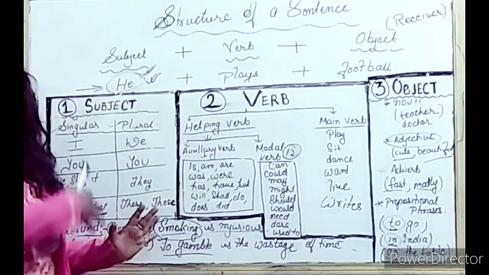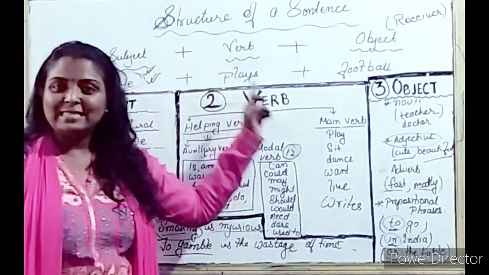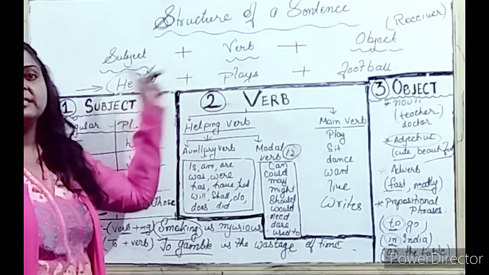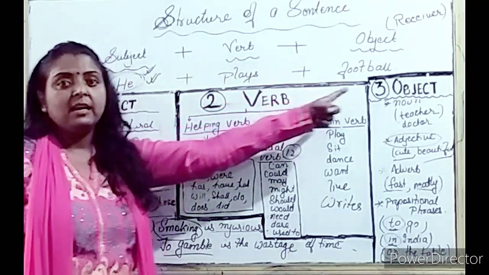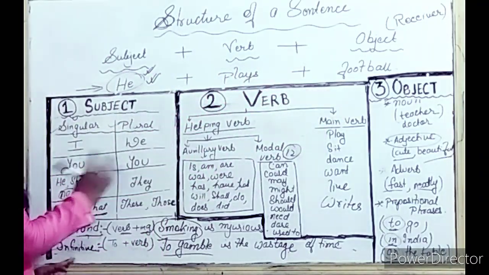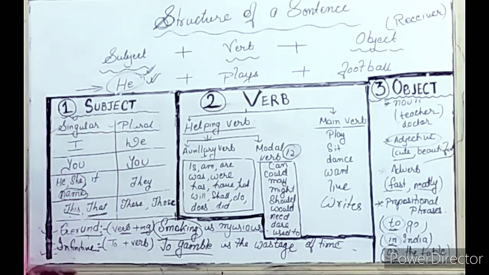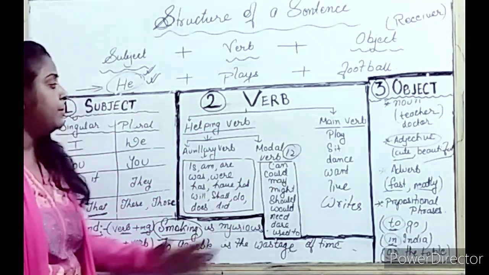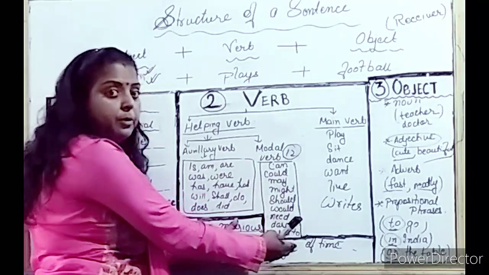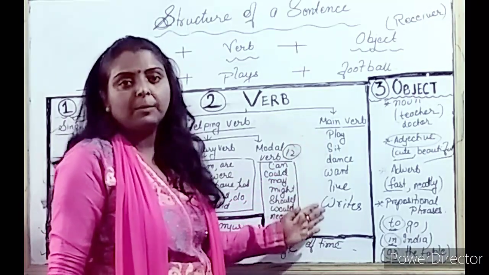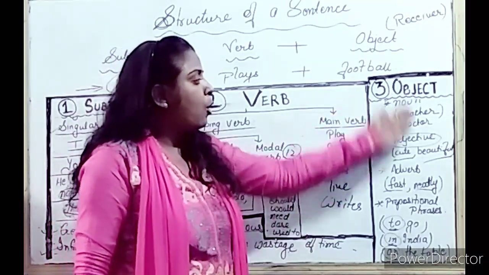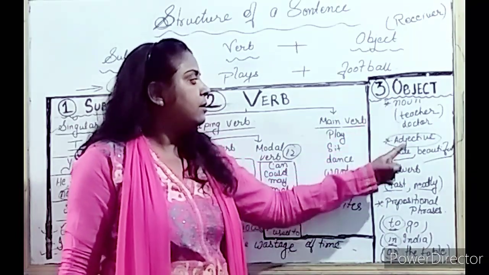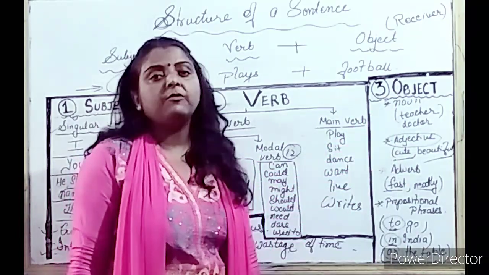Now, once again, let's have the recap. For framing a sentence, we need three things, that is subject, verb and object. These are the subjects. You can pick any one according to the situation. You can use any verb, auxiliary verb, and the modal verb. You can use the main verb after that, and the object. Object can be noun, adjective, adverb, prepositional phrases.